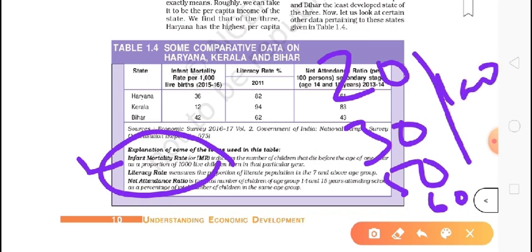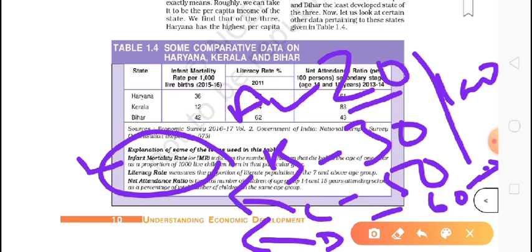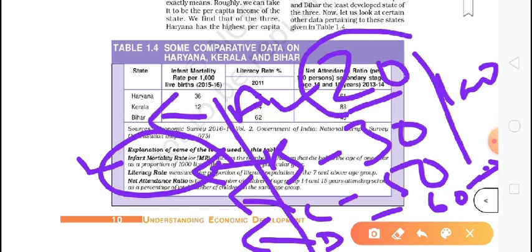We can see that in state A only 20 children die, in B 30, in C 50, in D 60. So 60 are dying out of 1,000, which means this state is not providing good health facilities. A is better than B, B is better than C and D. If any state has a lower infant mortality rate, it means that state is providing good health facilities, and that state will be considered developed.